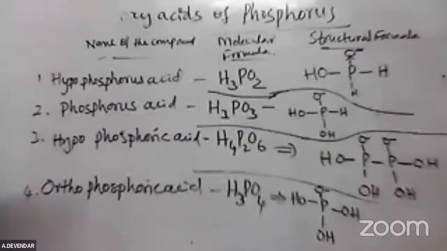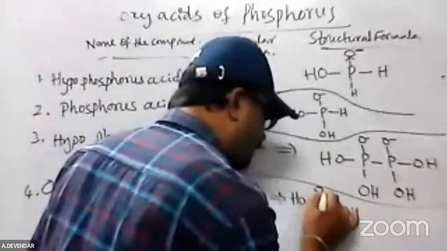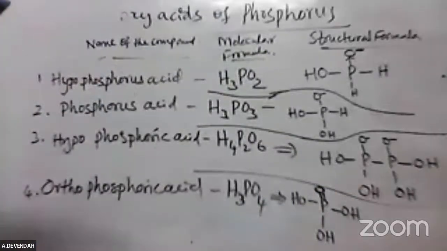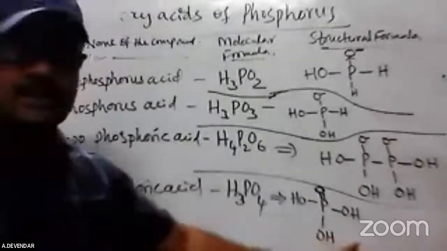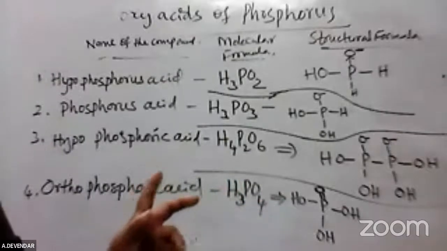In this orthophosphoric acid, a double bond is present. There is no negative ion; only a double bond is present on this one because of the 3 hydroxy groups. So the orthophosphoric acid is present like this.